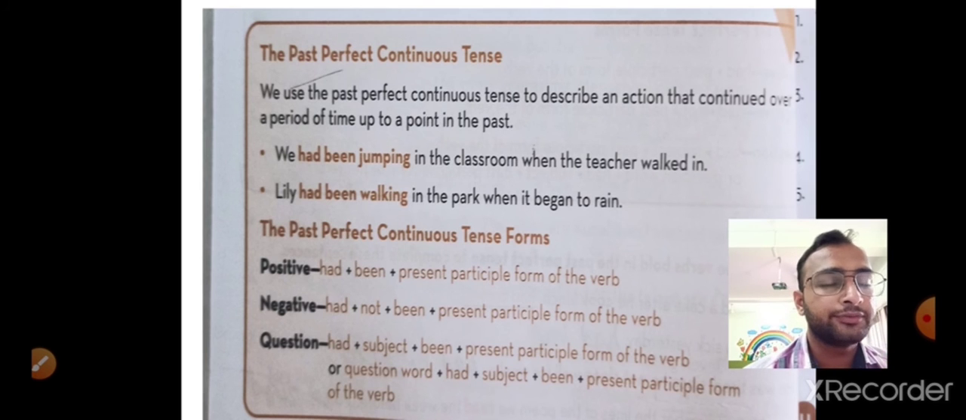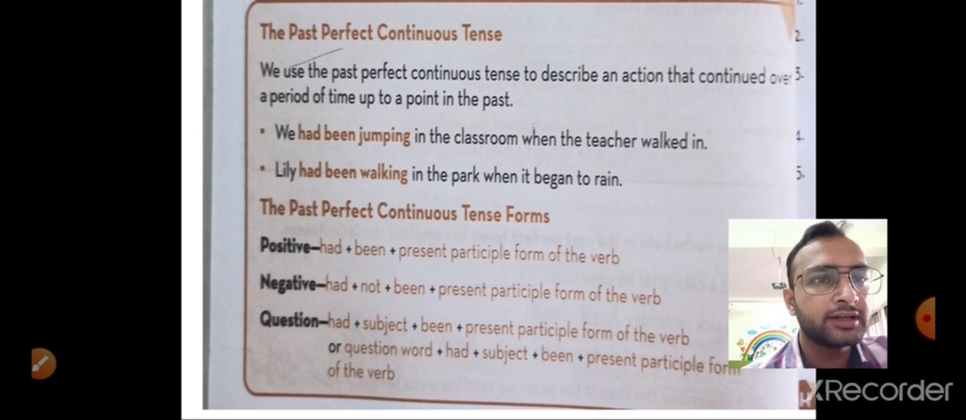The past perfect continuous tense. We use the past perfect continuous tense to describe an action that continued over a period of time up to a point in the past. We had been jumping in the classroom when the teacher walked in. Lily had been walking in the park when it began to rain. So the action continues till a point in the past. Here we can see the past perfect continuous form.